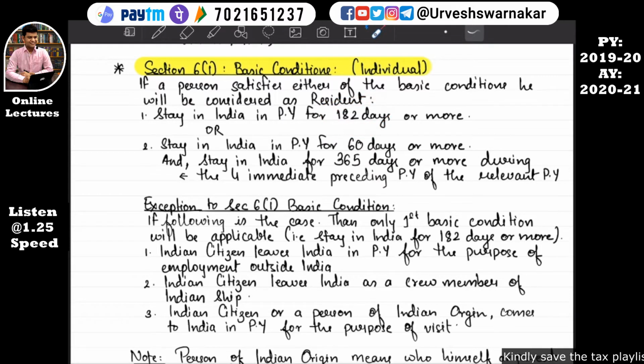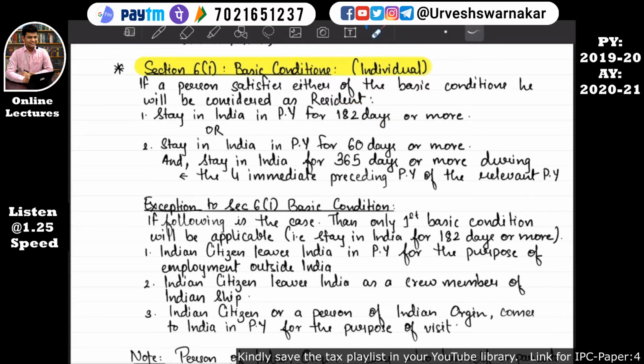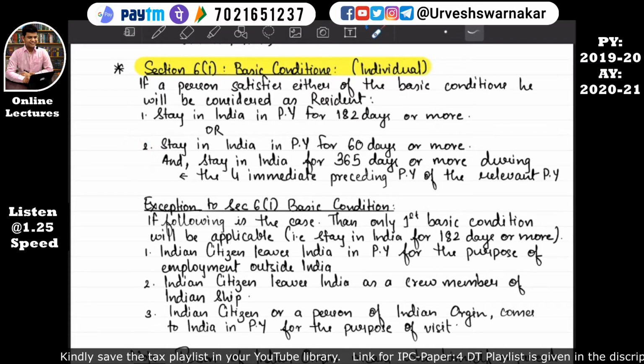That means if Mr. Amitabh Bachchan stays in India for exactly 182 days or above, that means 183, 184, then he will be considered as resident. If Mr. Amitabh Bachchan stays in India for 181 days, then he will not be considered as resident. Then we need to check the second basic condition. What is the second basic condition?